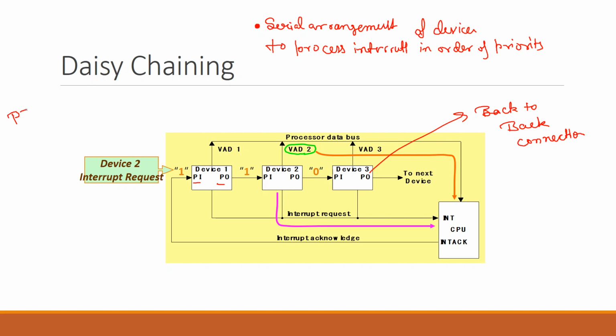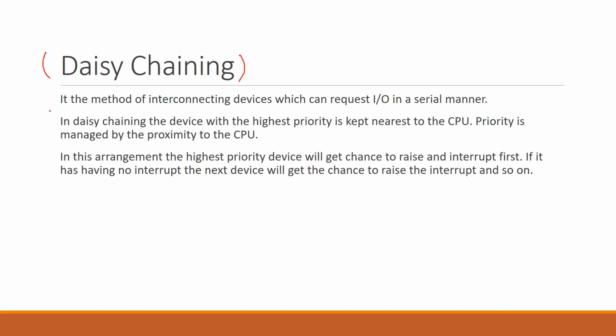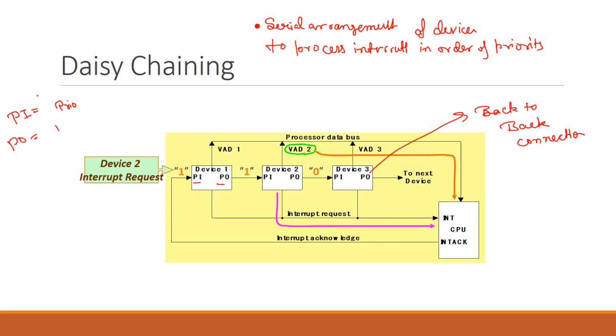PI stands for priority in, and PO stands for priority out.